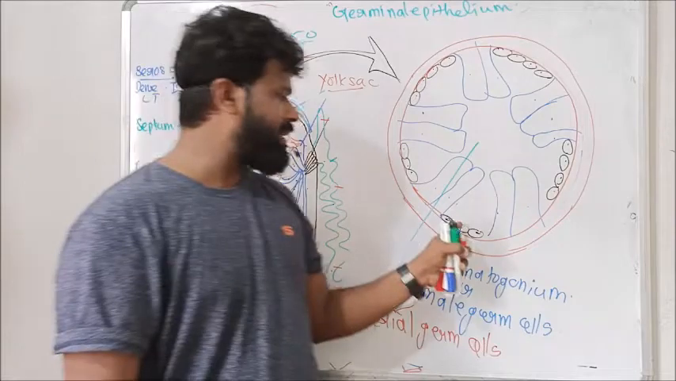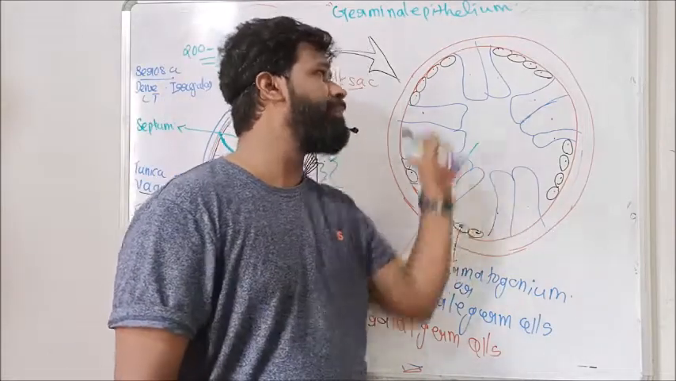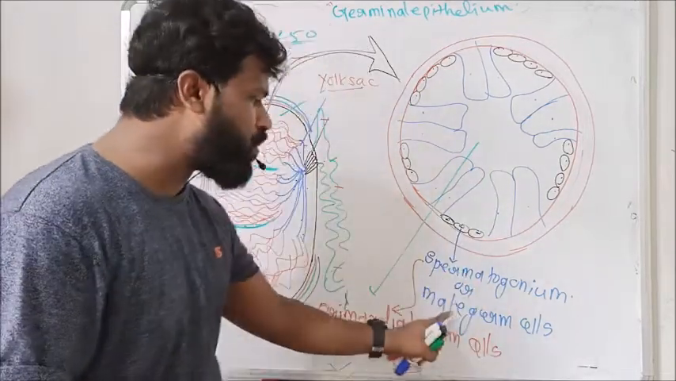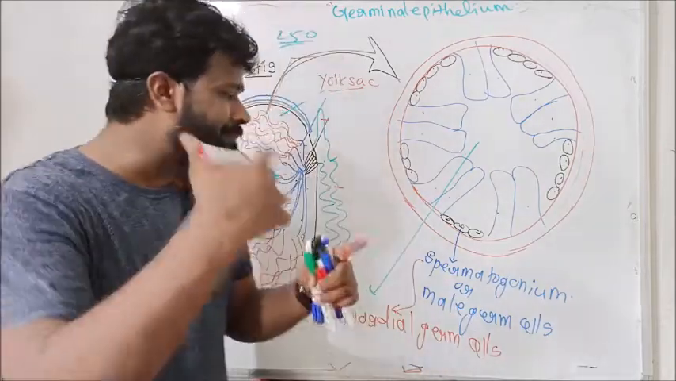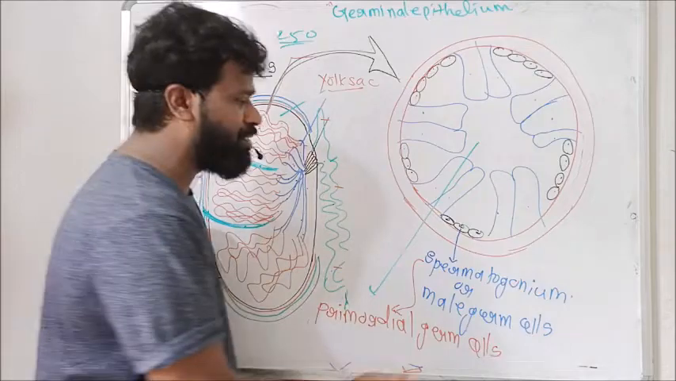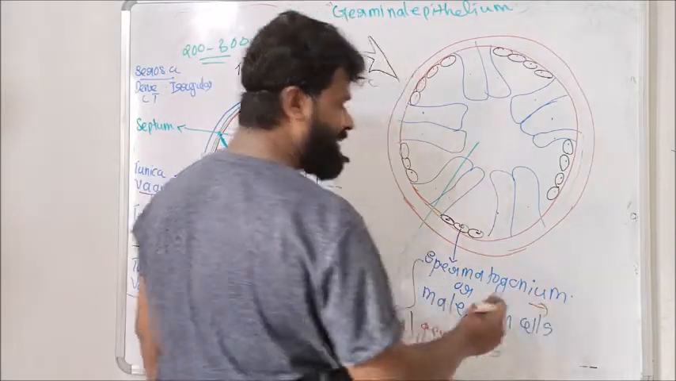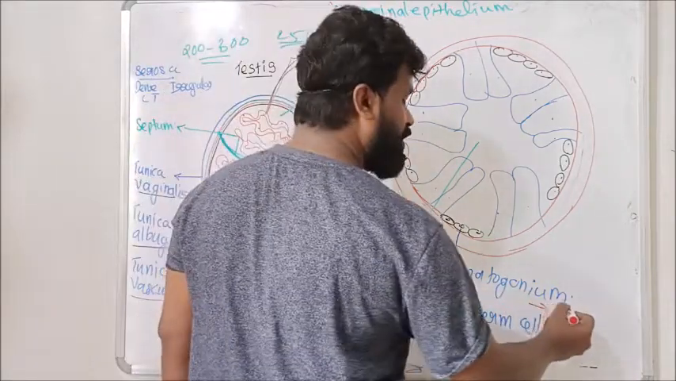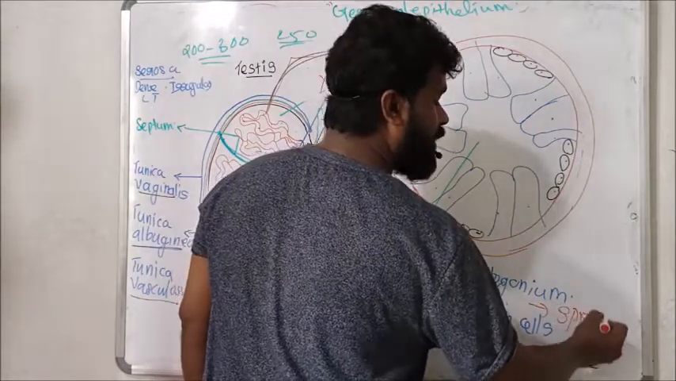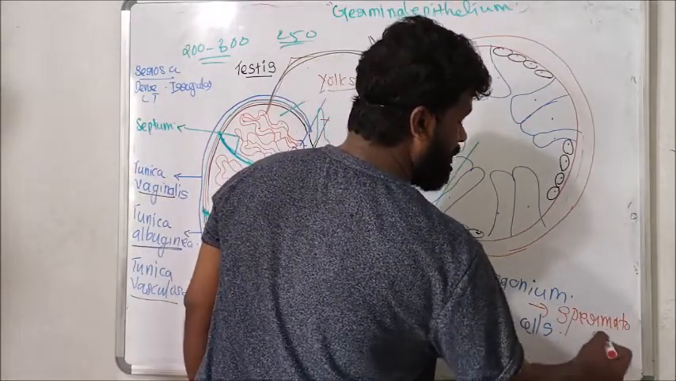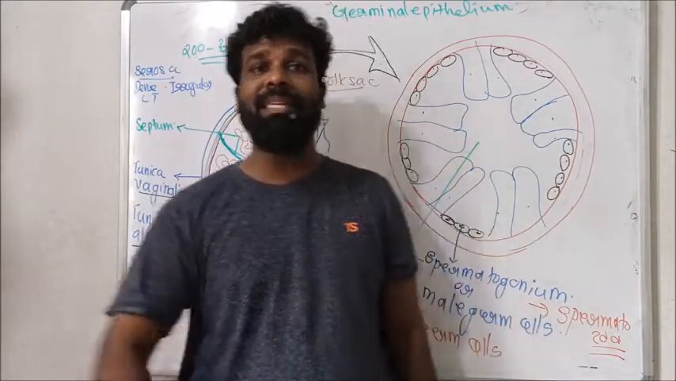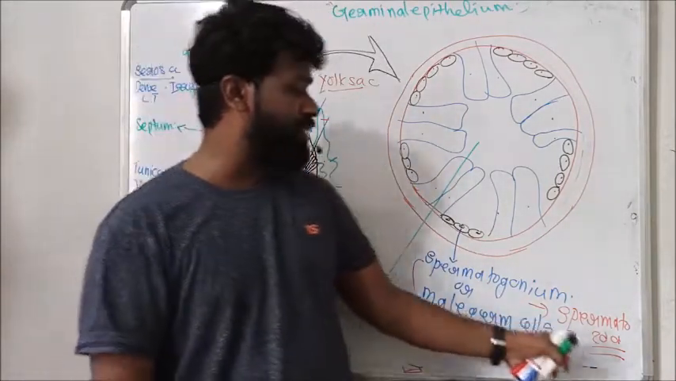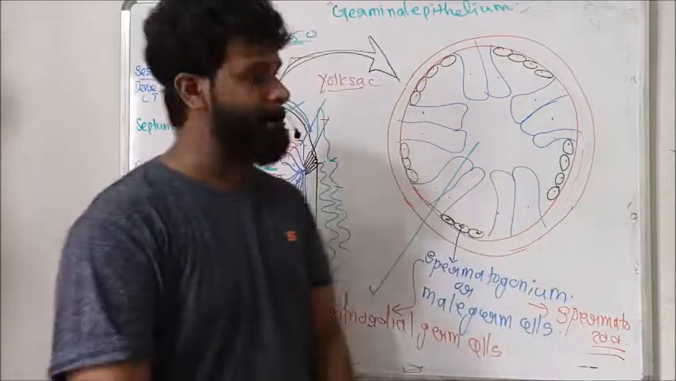These smaller and numerous cells in the germinal epithelium of the seminiferous tubule are called spermatogonium or male germ cells because its fate is to differentiate to form the male gamete, or spermatozoa, or sperm. So the spermatogonial cell is differentiated to form sperm or spermatozoa.